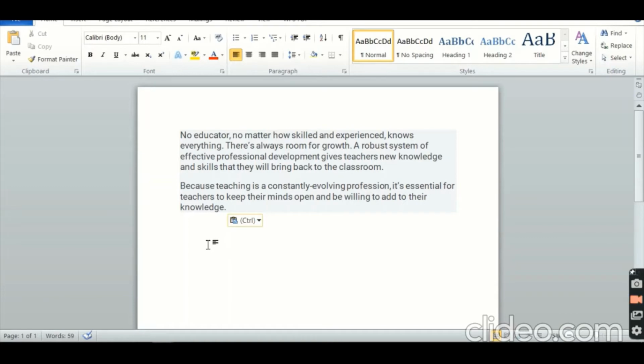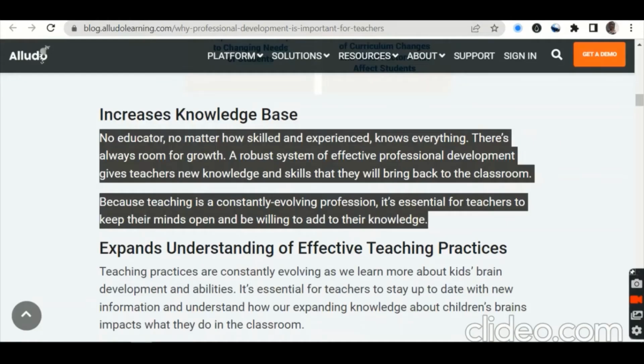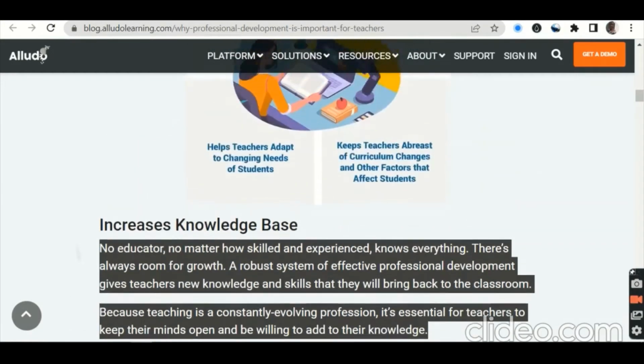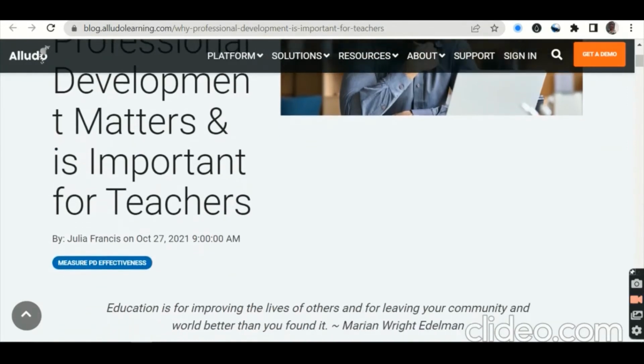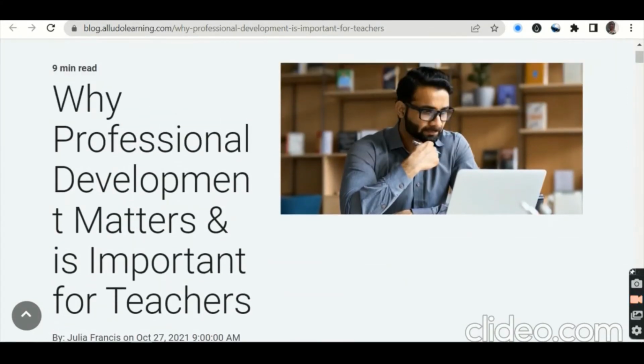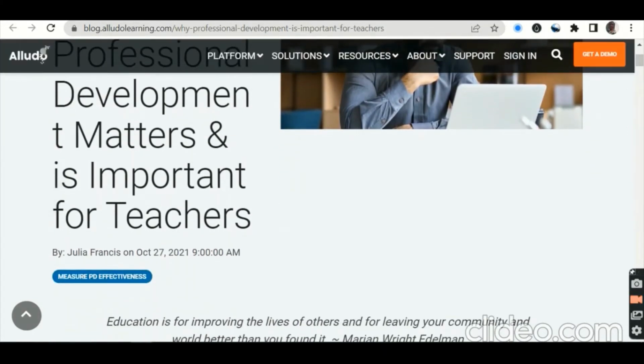So the first thing is just collect all the information, you save it. Let's go back. Let's see. Then again, we said we note the author. So the author is up here, Julia Francis. So again, we are supposed to remember at the end of the synthesis essay, we are supposed to quote the reference where we got our sources from.